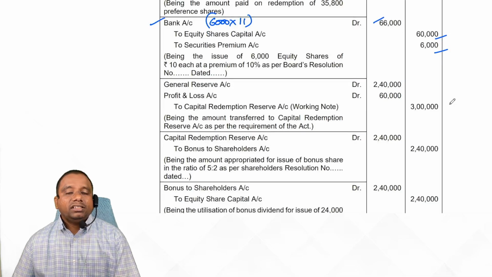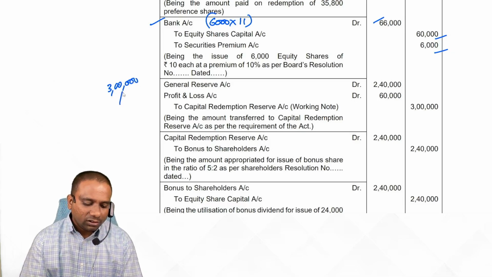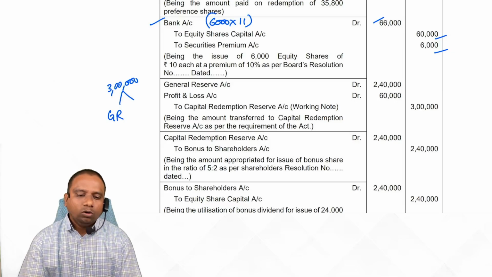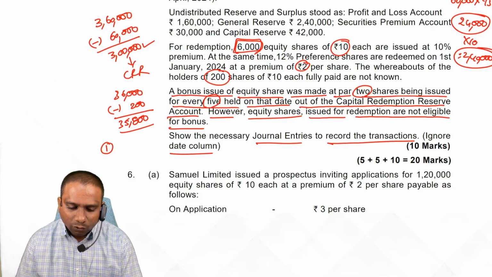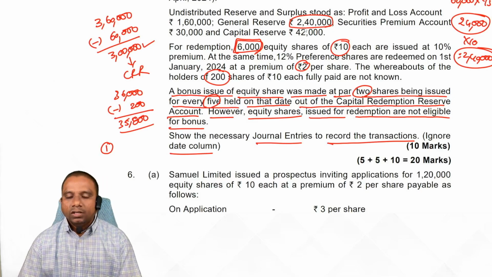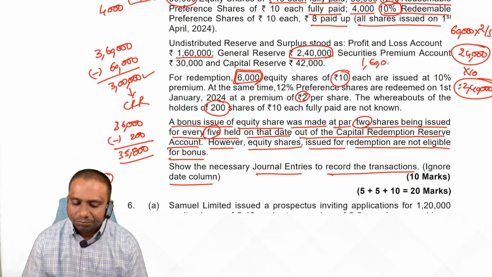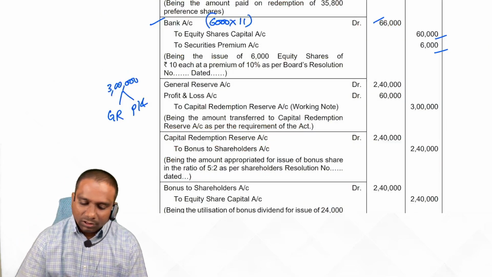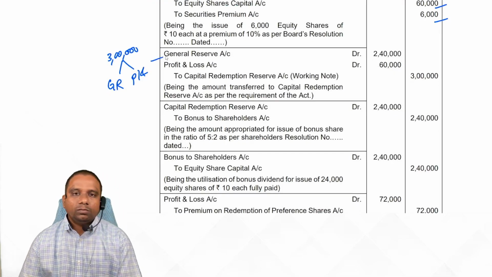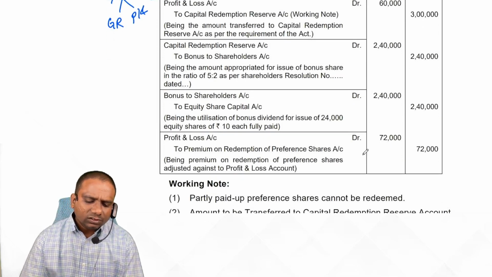Next, creation of CRR. For how much amount we have to create CRR? 3 lakhs. For creation of CRR, what is the source? First, check general reserve. If the amount is not sufficient, check P&L account balance. In this problem, how much general reserve account balance we have? 2,40,000. Utilize 2,40,000 total. Then look at P&L account balance. P&L account balance we have 160. Out of 160, first keep amount for setting off premium on redemption of preference shares. This is important, students. So remaining, look at entry: general reserve account debit, profit and loss account debit, to capital redemption reserve account.